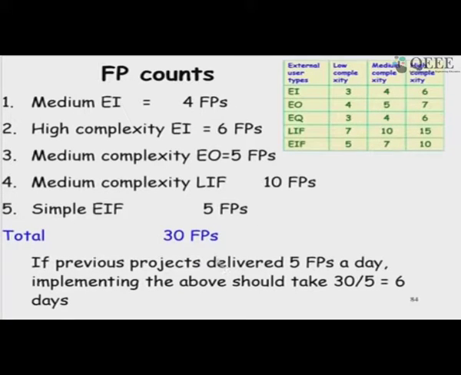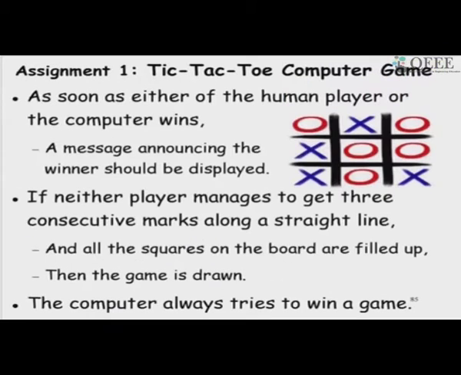So, totally we compute 30 function points, and based on that we can compute other parameters.